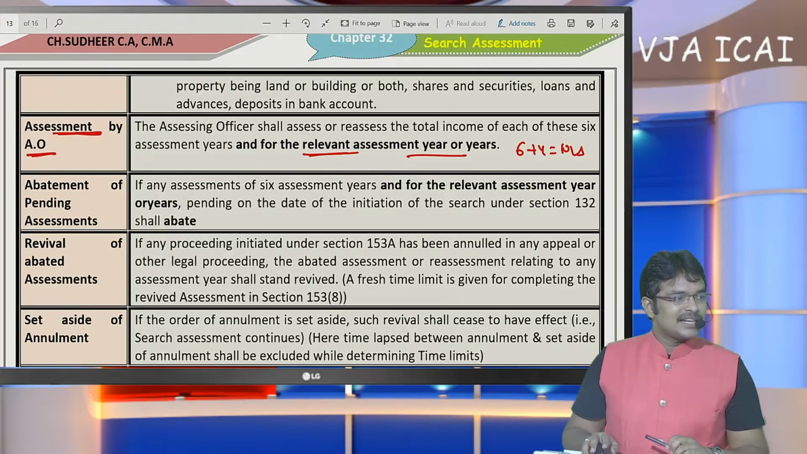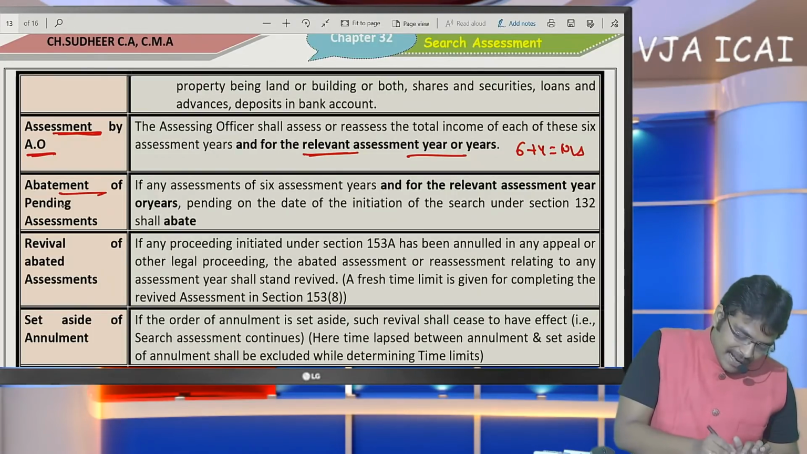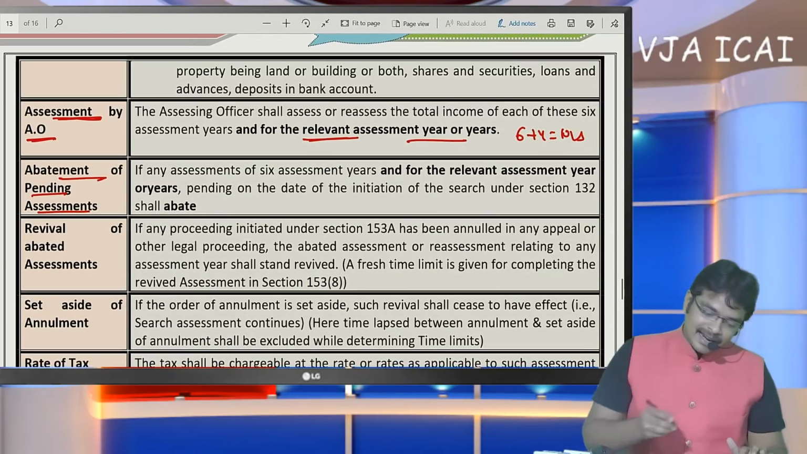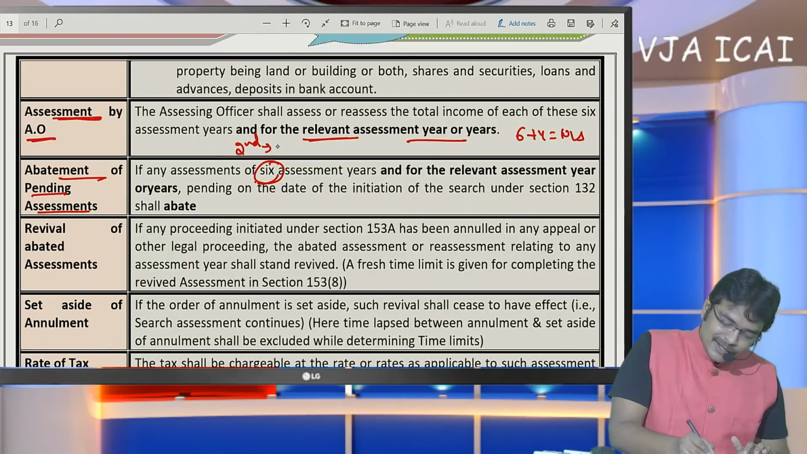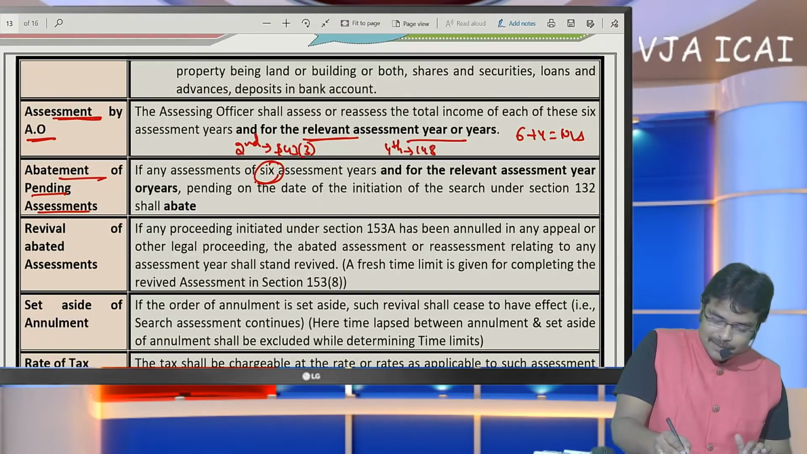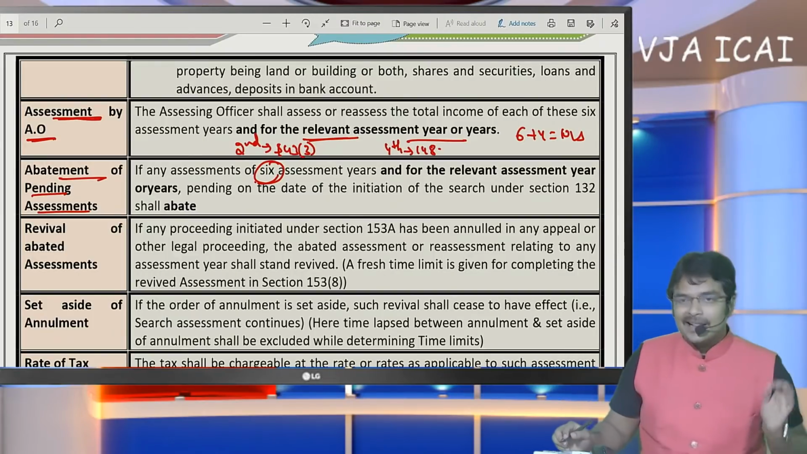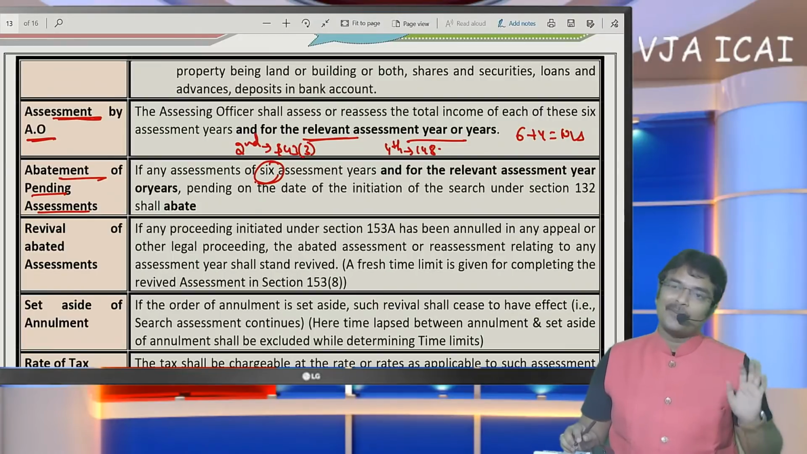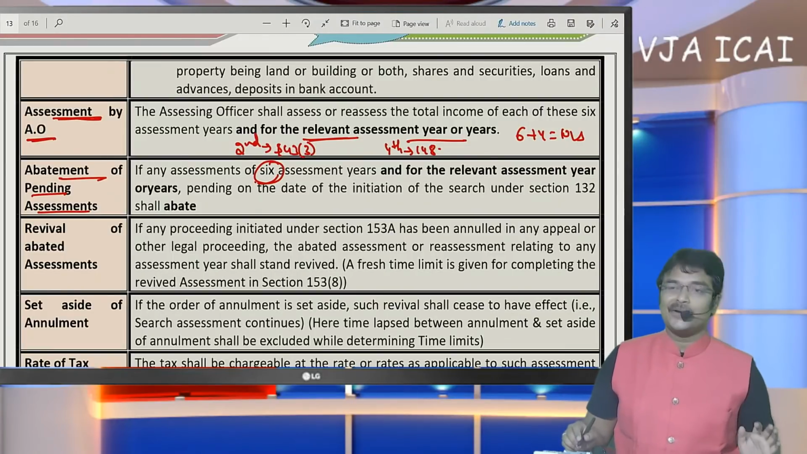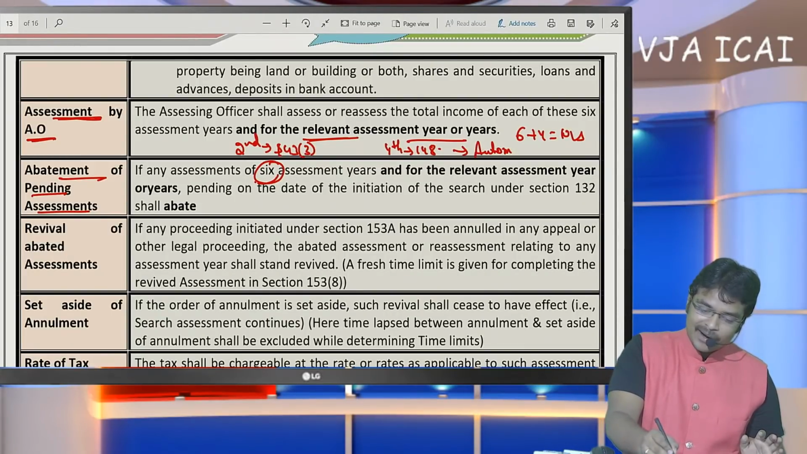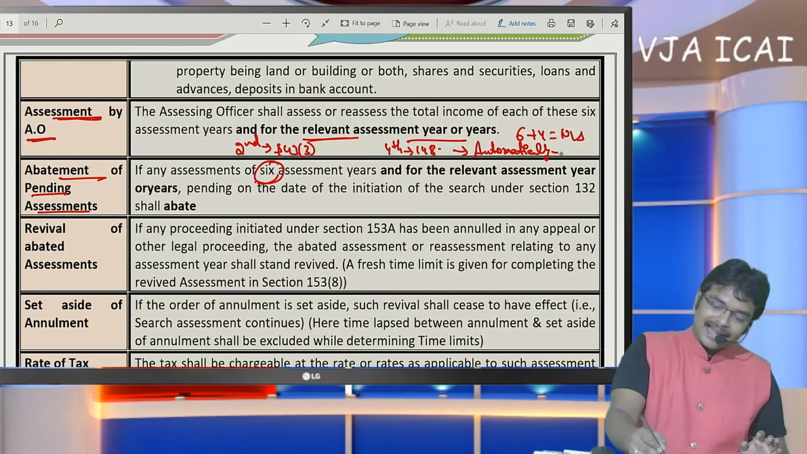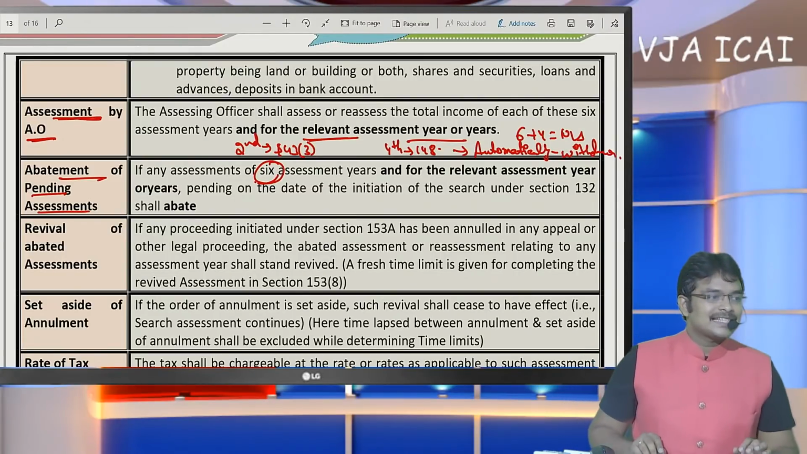So next thing, let me present you regarding abatement of pending assessments. Sir, here, for the last 6 years we are going to make assessment, in which in the second year scrutiny assessment is pending, and in the fourth year income escaping assessment is pending. Since in all the assessments we are going to compute total income only, when search has been executed, all the pending assessments shall be automatically withdrawn. They shall be taken back. All the pending assessments shall be closed.